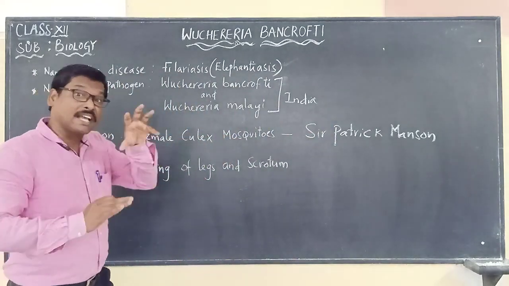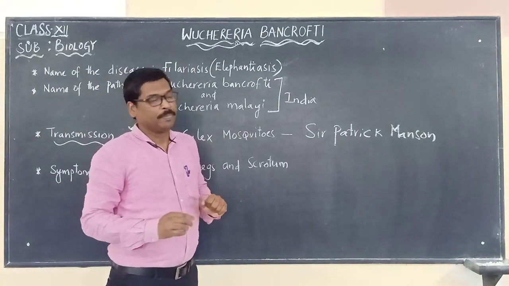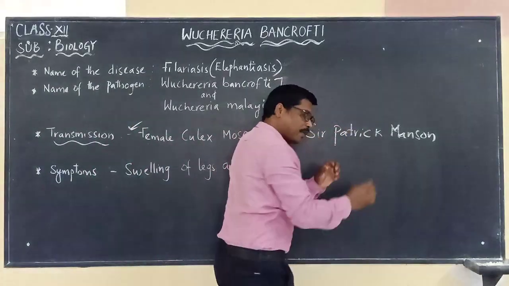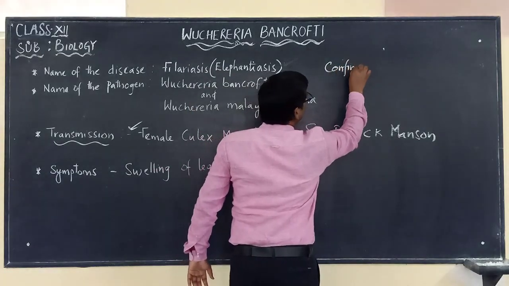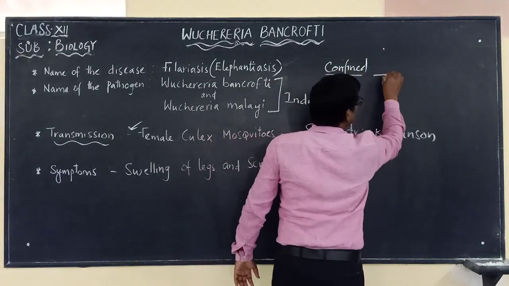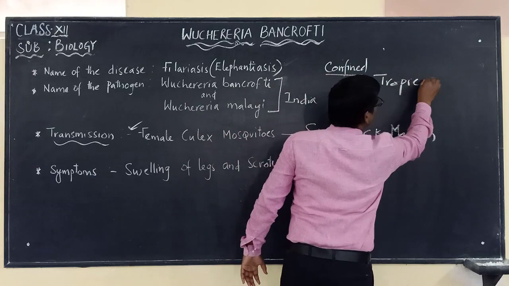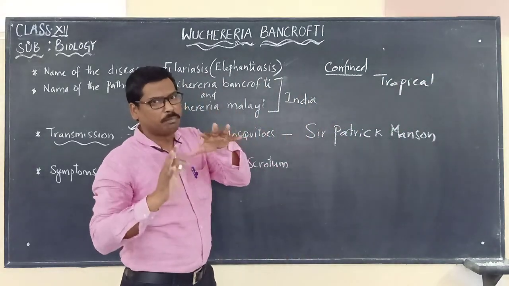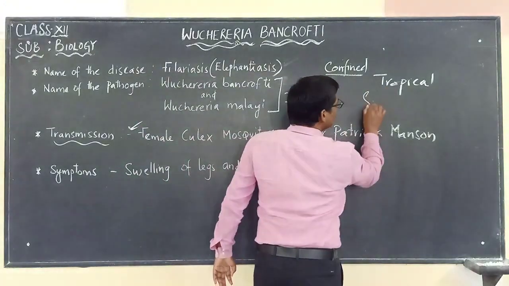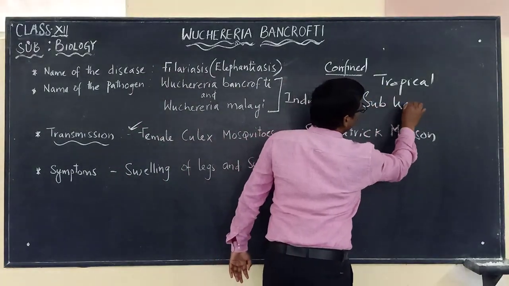And here are other points that we have to keep in mind. This disease is confined to certain regions only. It is mostly confined to tropical and subtropical regions of the world.